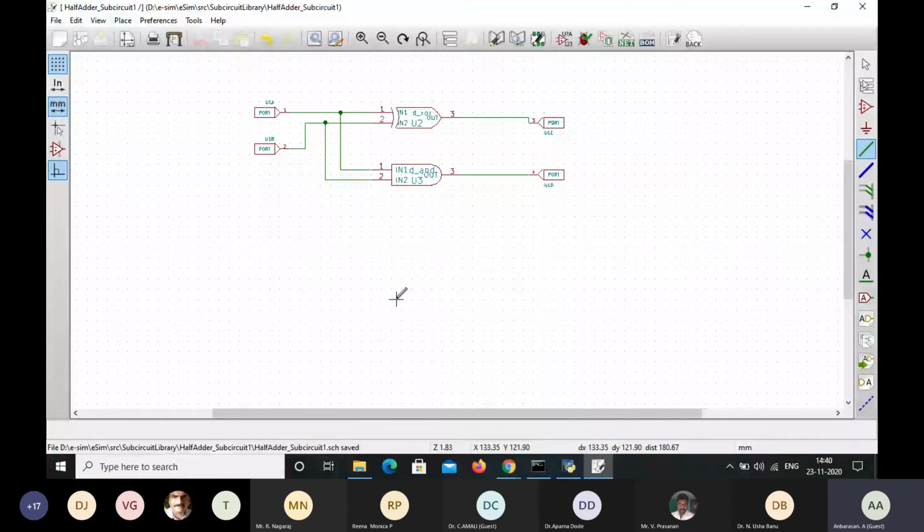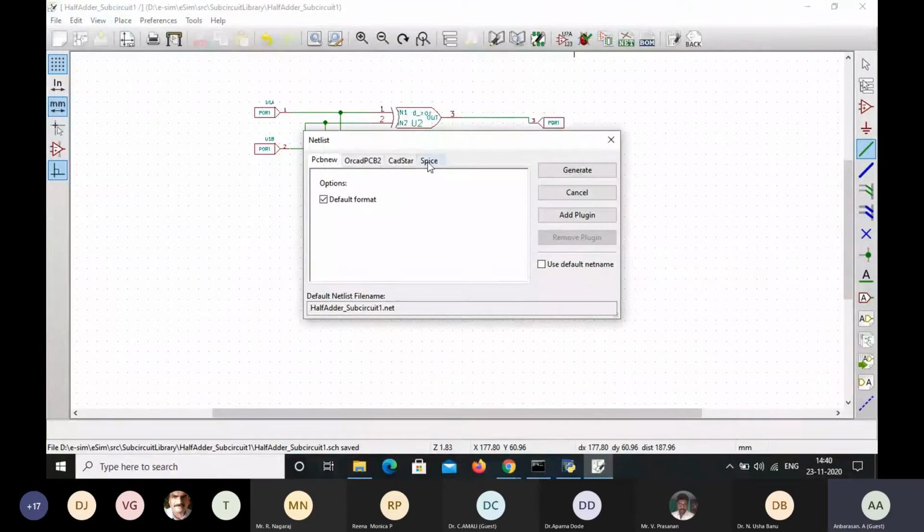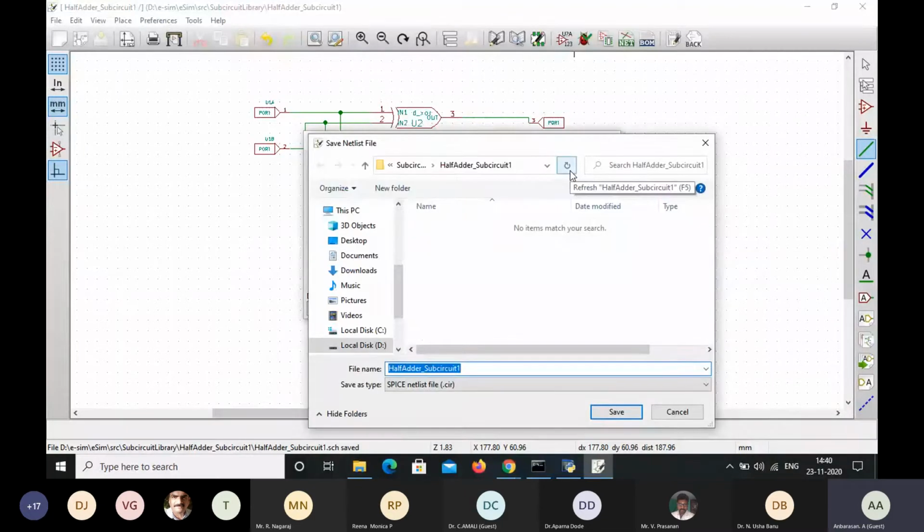And next step, you have to generate the net list. So this is the annotate schematic, and this is the perform electrical rule check. And next one is the generate net list. So select the generate net list. Here we have to select the spice. In the spice, select the default format. You have to select the default format and then generate. Once the net list is generated, it is in the name as .cir. So this .cir means it's the generated net list.